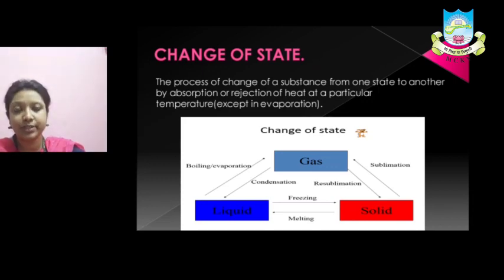Now, if we go in reverse in the cycle, solid changing into gas directly without going into the intermediate step, by absorption of heat, is called sublimation. Gas converting into liquid at a particular temperature by rejection of heat is called condensation. The last part is that liquid will change into solid if you take away heat from the liquid, and that process is called freezing, which is also at a fixed temperature.